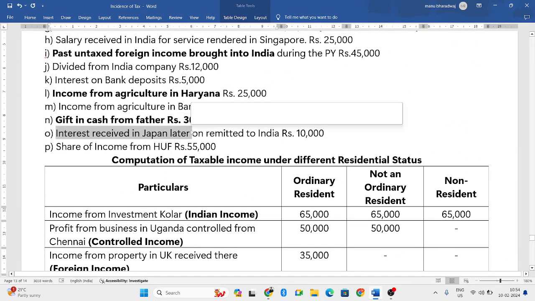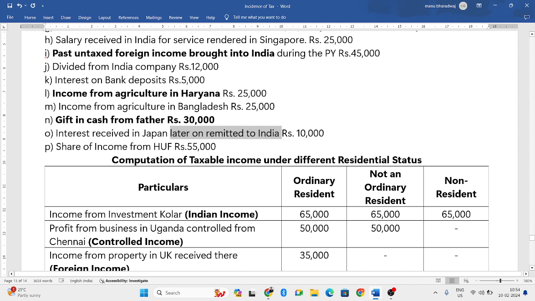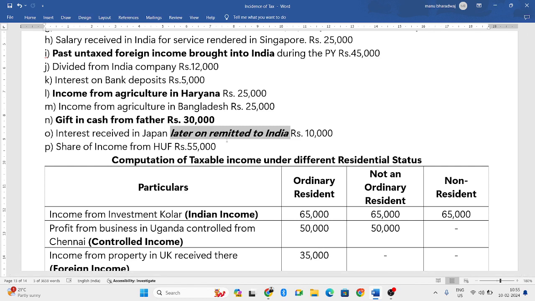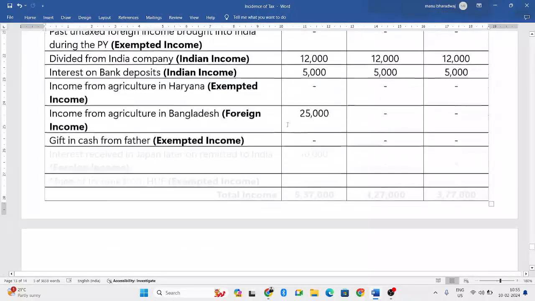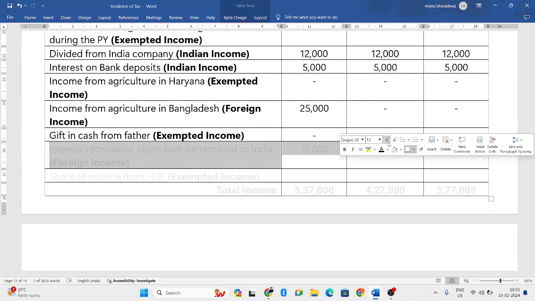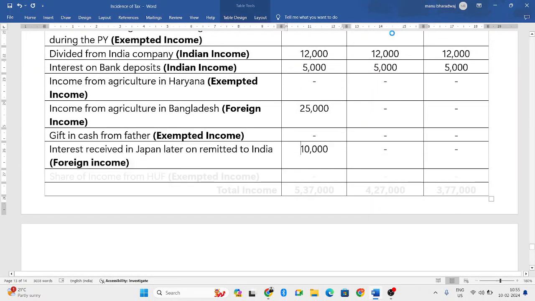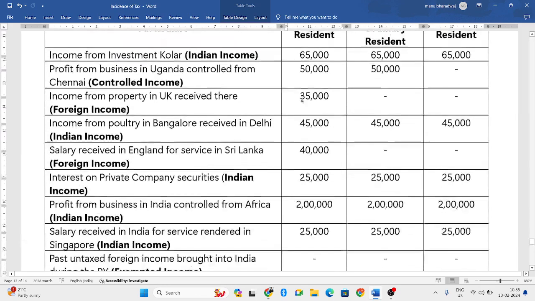Next. Interest received in Japan, later on remitted to India. So the word remitted should be ignored in incidence of tax. So concentrate only on the first part. Interest received in Japan. So arising aspect is in Japan and receiving aspect is also in Japan. So both the aspects are outside India. When both the aspects are outside India, we consider it as foreign income. So this is a foreign income from other sources. Only one person will be taxed, that is ordinary resident. So only for ordinary resident, the taxability is applicable.